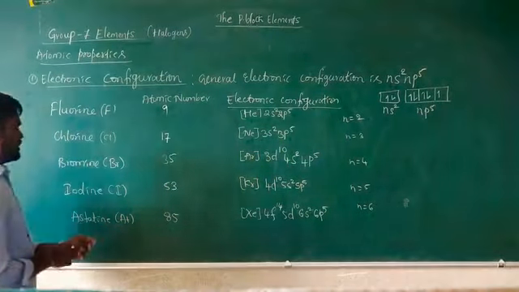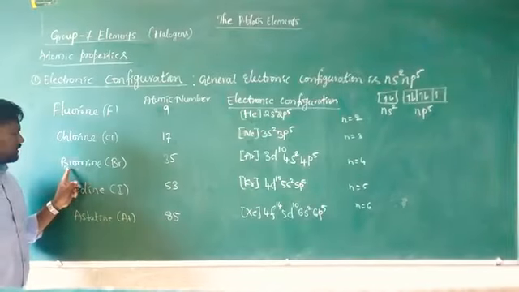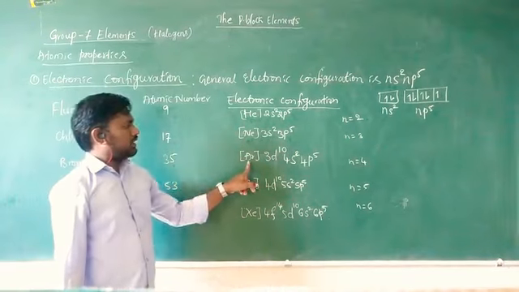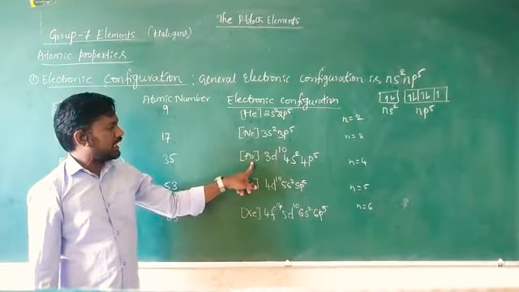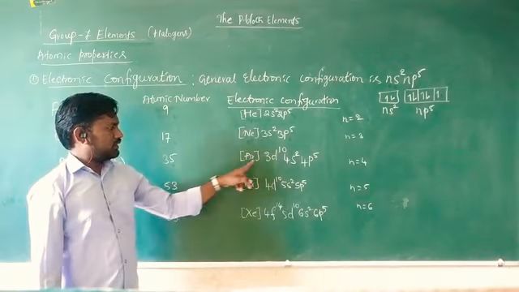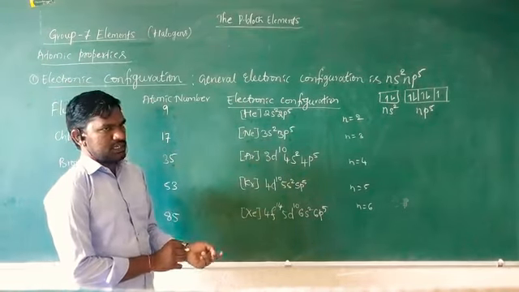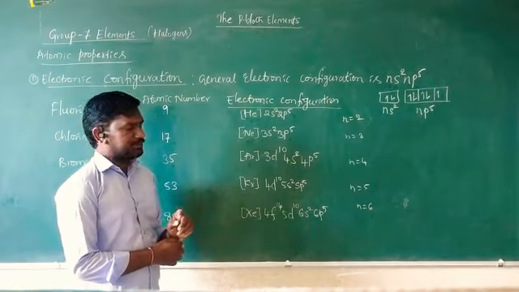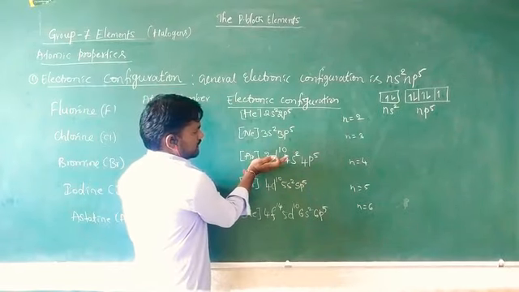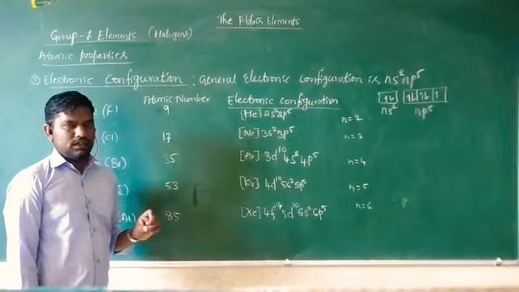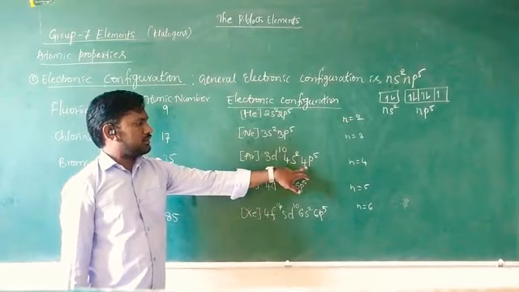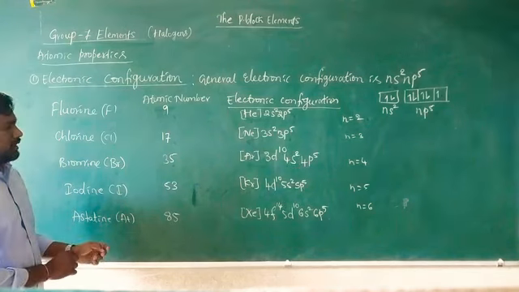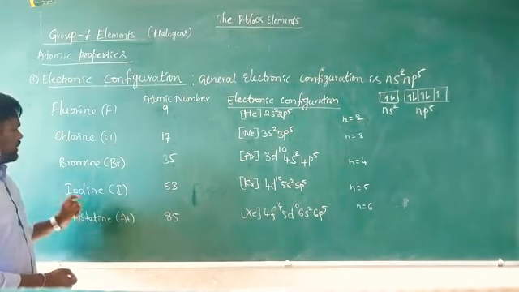The third element in group 17 is bromine, symbol Br, atomic number 35. It follows argon, 18, plus 3d10, 4s2, 4p5. Here the 3d orbitals are filled, and then 4s2 4p5, where n is 4, the principal quantum number. It falls in the fourth period.